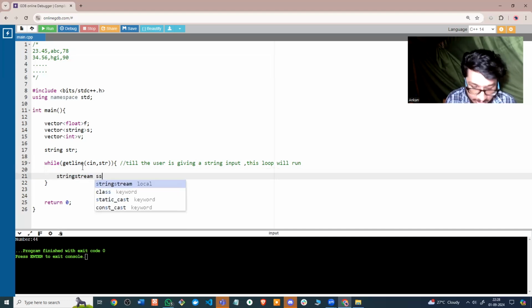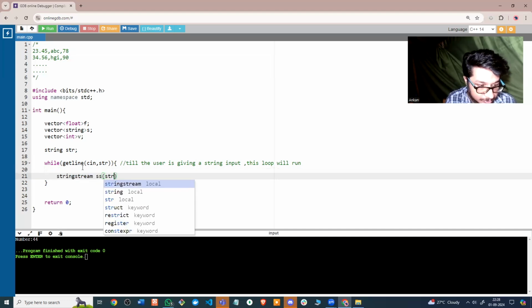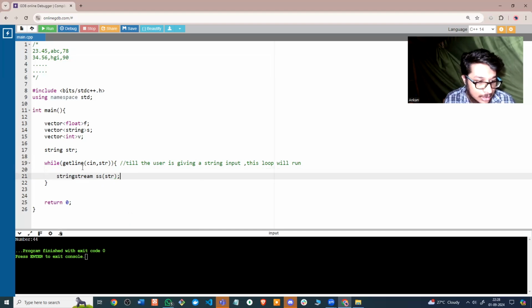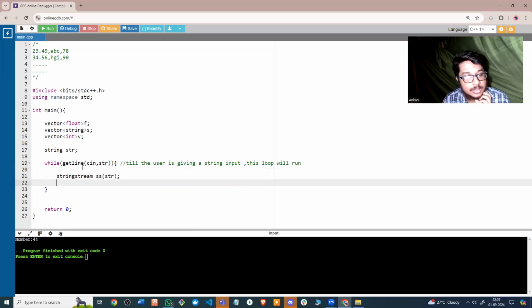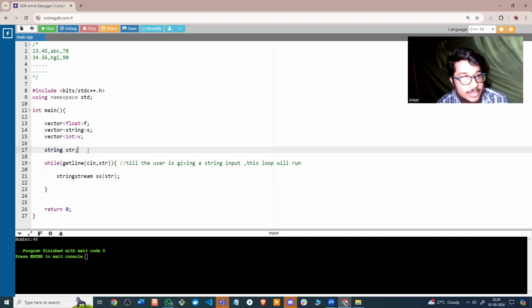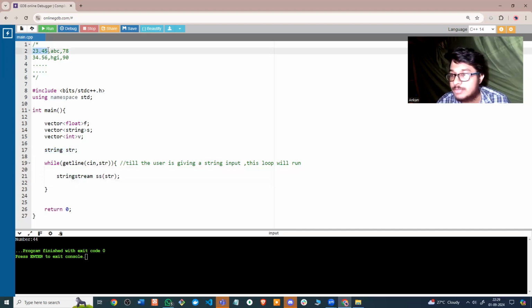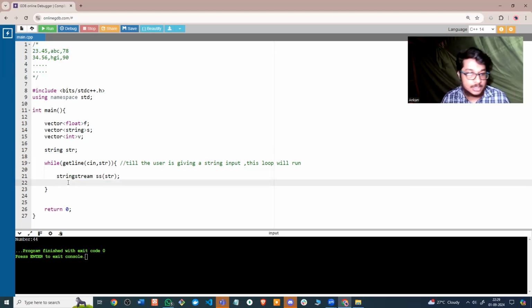String stream SS, put this string here. Now, how am I going to actually separate out the floating point number and the string? One thing to remember is that this whole thing is a string. So when you parse 23.45, it will also be a string, so you need to convert it into a float before you can store it in this vector.